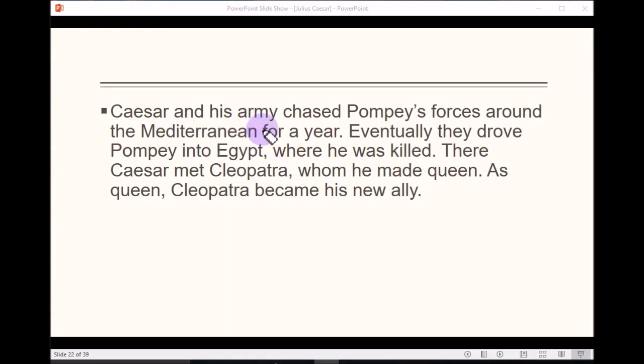Caesar and his army chased Pompey's forces around the Mediterranean for a year. Eventually, they drove Pompey into Egypt, where he was killed. There, Caesar met Cleopatra, whom he made queen. As queen, Cleopatra became his new ally. If we don't know what ally means, it's like a friend, basically. If somebody attacks you, and you're allies with somebody, your ally should come and help you. That's the idea, anyway.